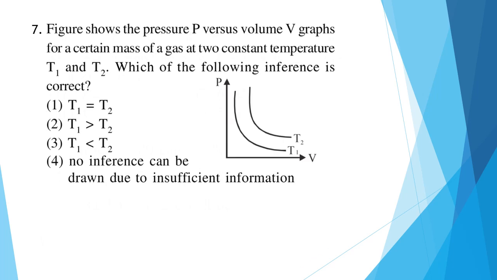Question 7. Figure shows the pressure P versus volume V graph for a certain mass of a gas at two constant temperatures T1 and T2. Which of the following inference is correct? To solve this question, take any point on the y-axis, any point of pressure, and see the volume. For any point of P, the volume for T1 is less than the volume for T2. From this we can form the relation that T1 will be less than T2. So the correct answer will be option 3.